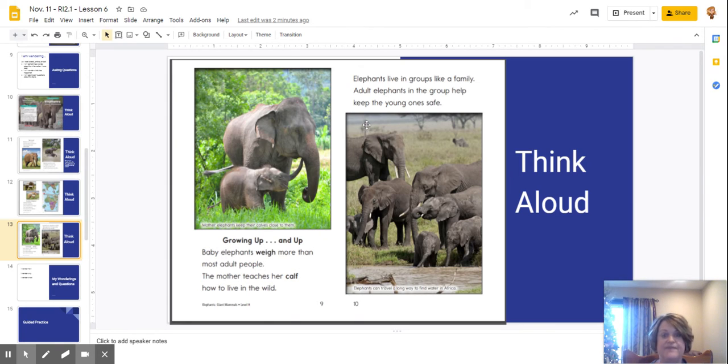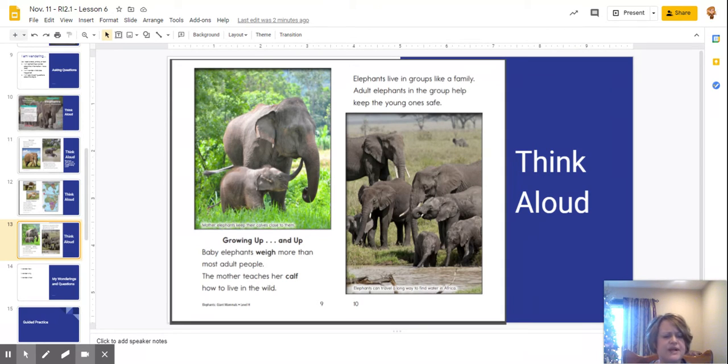That is important. Elephants live in groups like a family. Adult elephants in the group help keep the young ones safe. And then our captions say, mother elephant keeps her calves close to them, and elephants can travel a long way to find water in Africa.